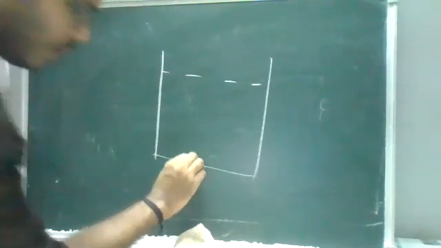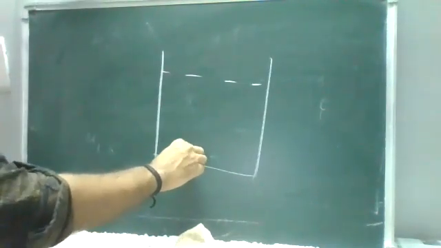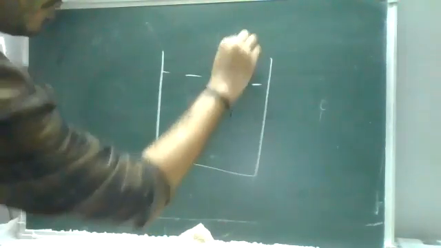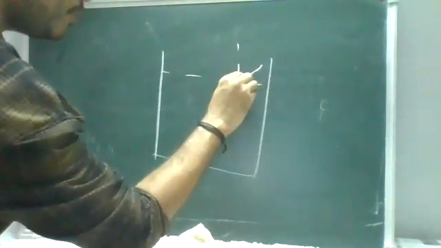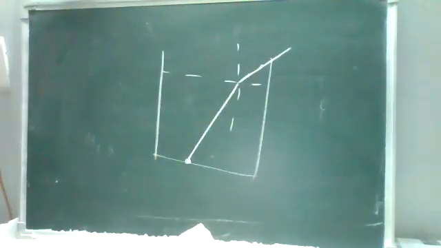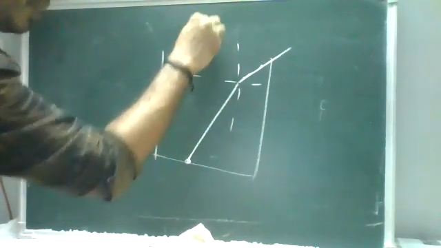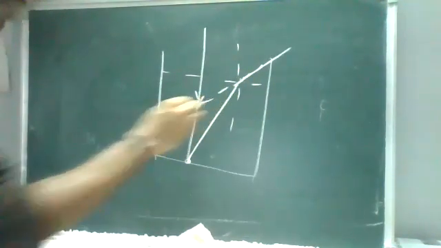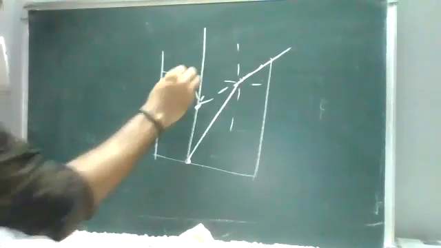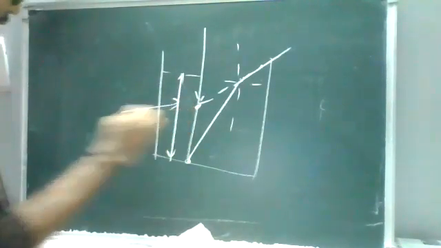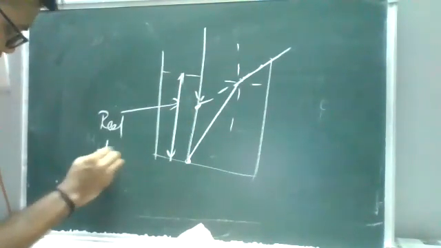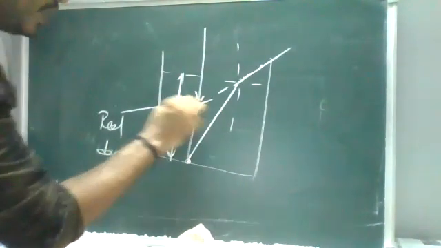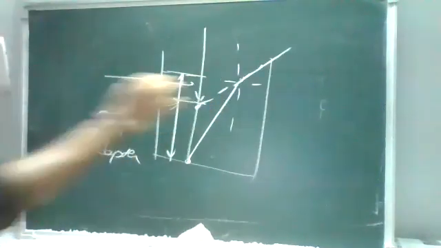So for example, this is your object. When I trace it out from here, it creates some angle. When it comes out with respect to the normal line, it bends slightly. And when you are seeing from one particular point, the object is actually at its position, but the point where I trace it, I can see the image here. So the actual depth is this one, this is your real depth. But because of the water, because of the medium, I can see the image here. So this is your apparent depth.